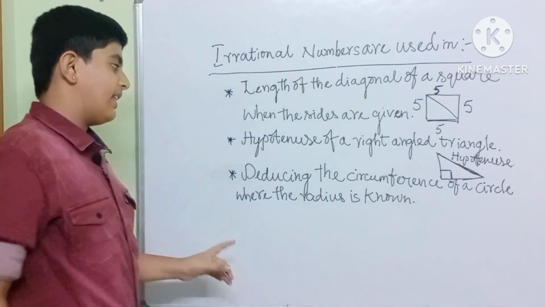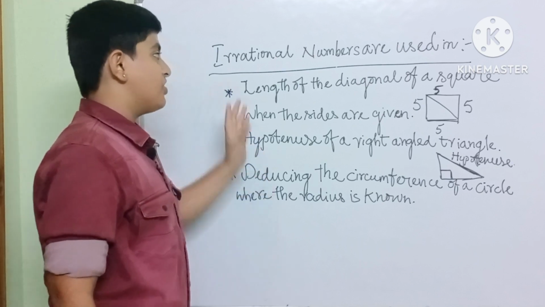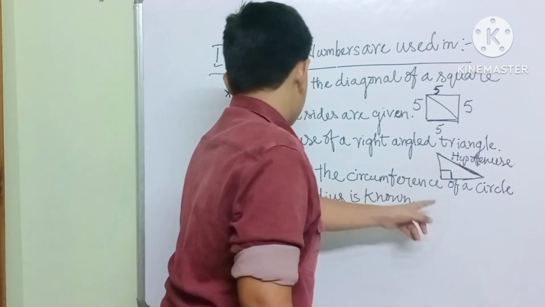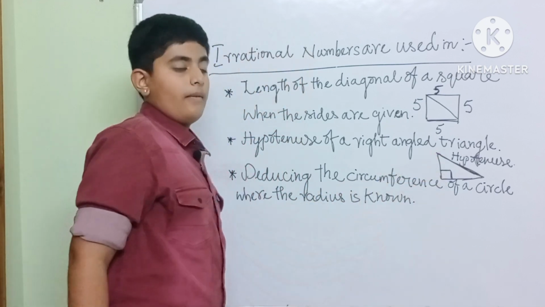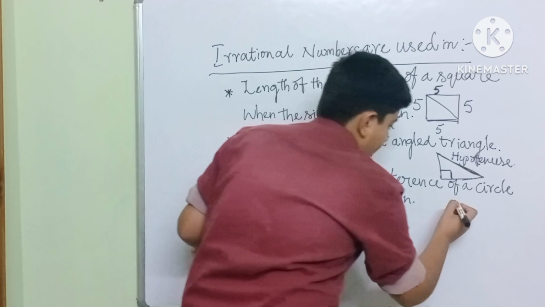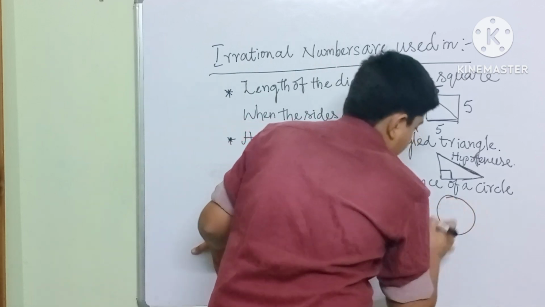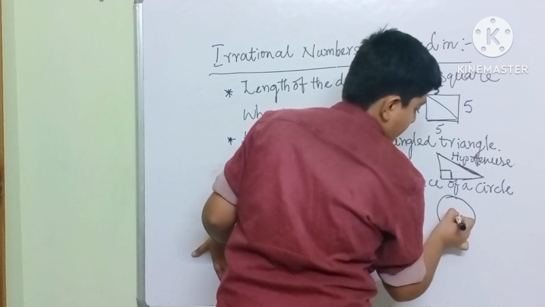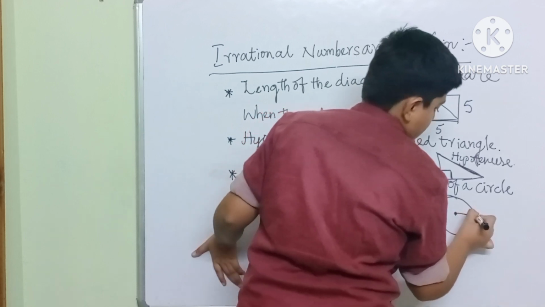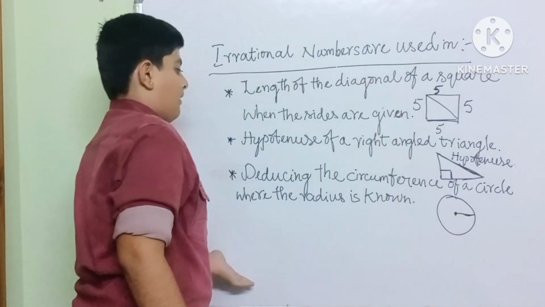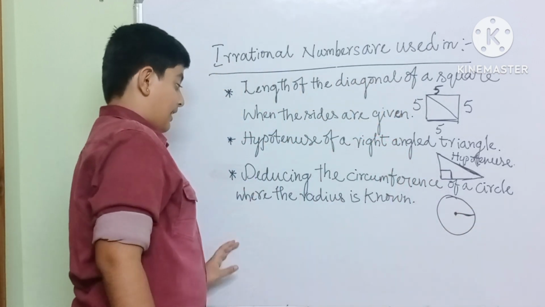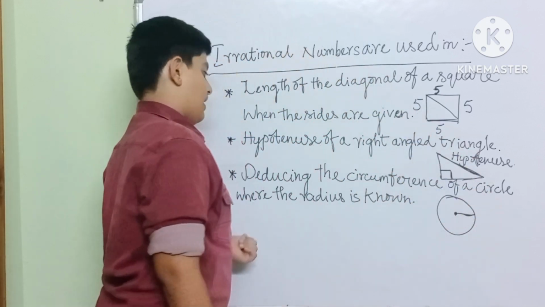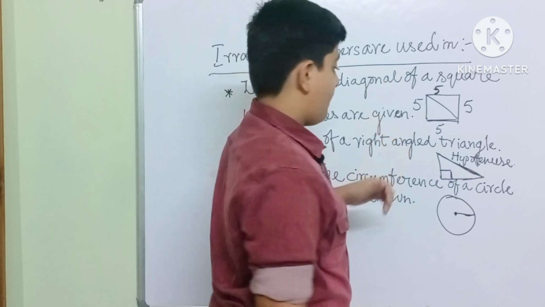The third use is that irrational numbers are used in deducing the circumference of a circle where the radius is known. Let me tell you again. This is a circle and this is the center of the circle. Let me draw the radius.